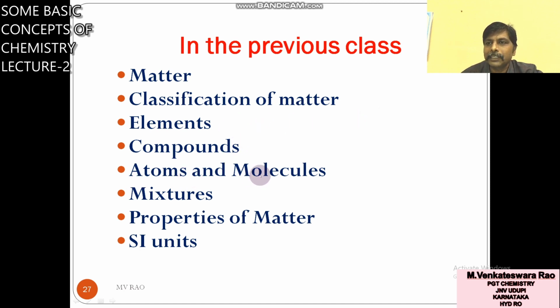Atoms and molecules we also discussed. Mixtures and types of mixtures, that means homogeneous mixture and heterogeneous mixture, and properties of matter. This is important. Properties of matter means physical properties and chemical properties of matter. Next, SI units. These topics were discussed in yesterday's class.